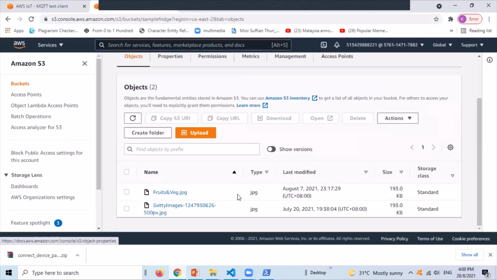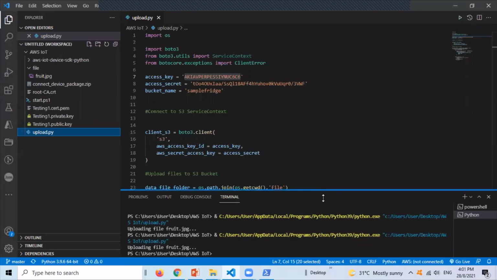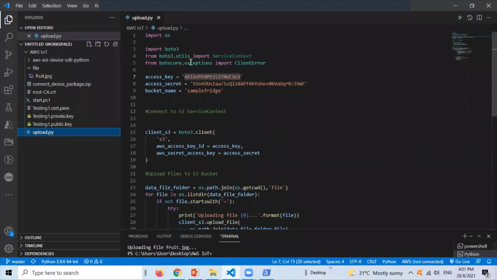So the image has been deleted. So we need a file to upload the image file. This file contains the access key and the secret key to access the AWS IoT Core, which we can get from the AWS IoT Core. And this is the bucket name that we will send to.